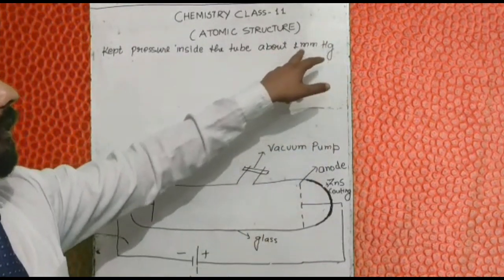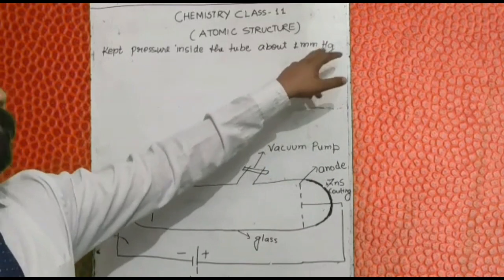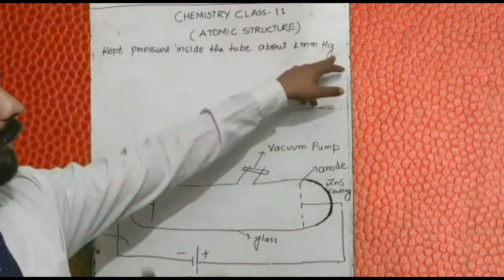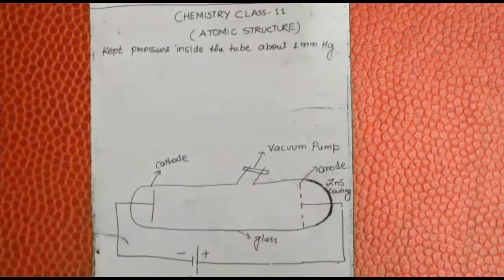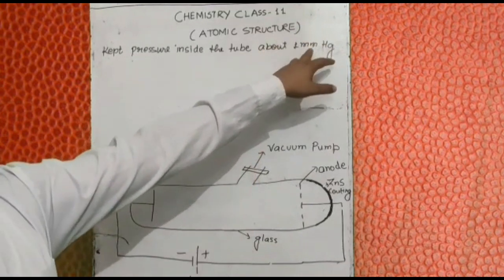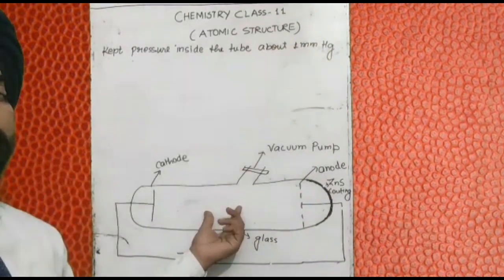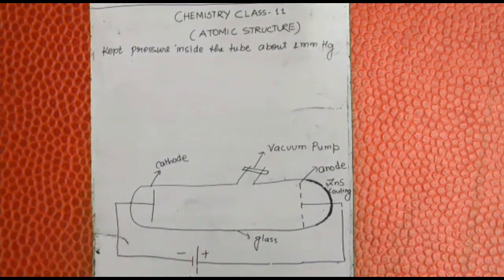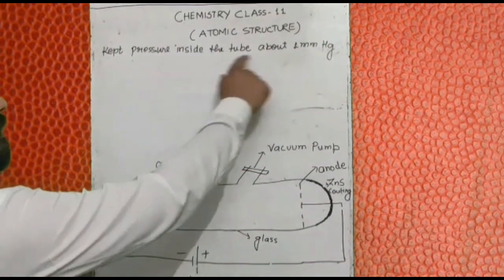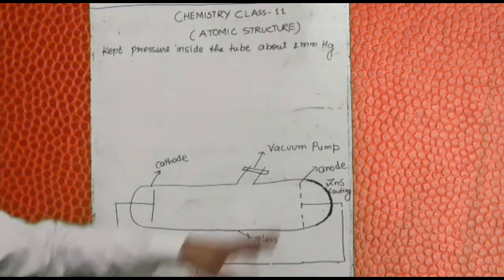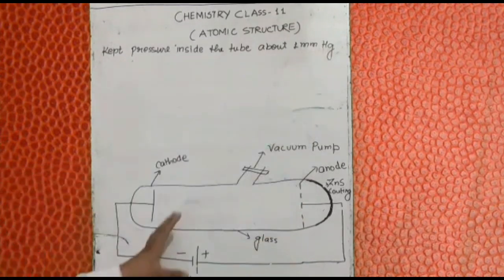Hg is mercury, mm is the height. It is the height of a mercury column, and using this unit we can know how much pressure there is inside the cathode ray tube. When the pressure inside the tube was 1 mmHg, he couldn't see anything. He did not see any activity inside the cathode ray tube.